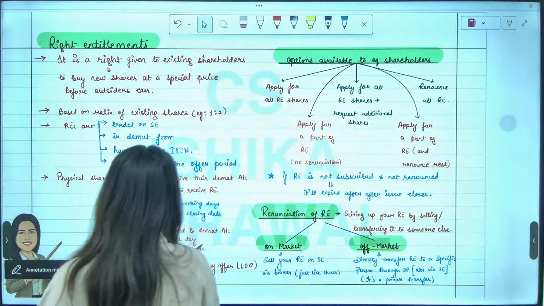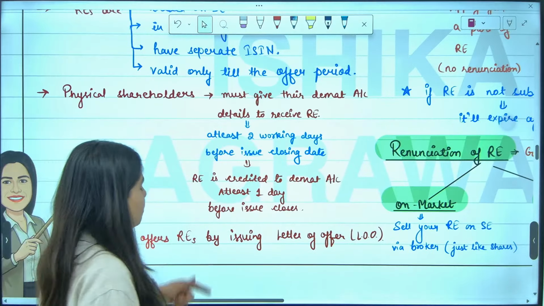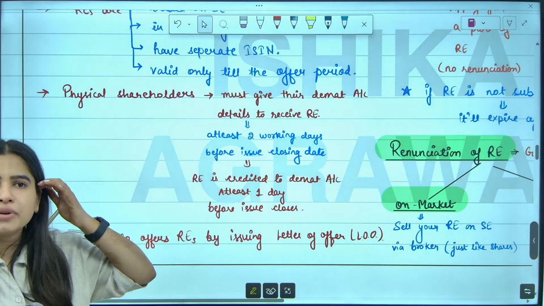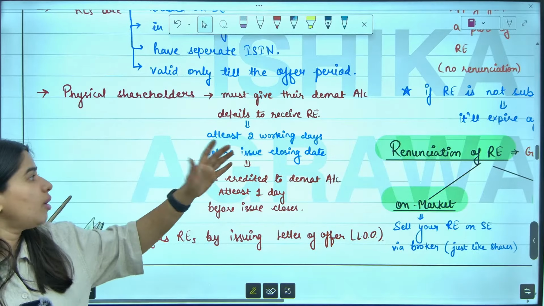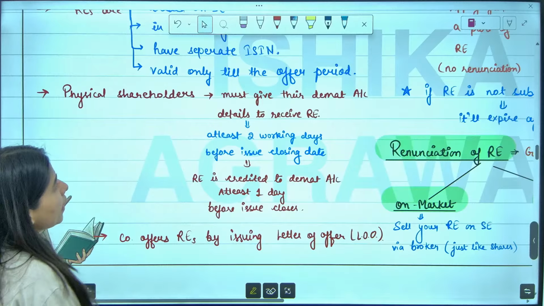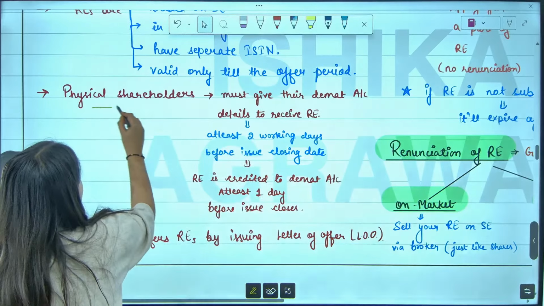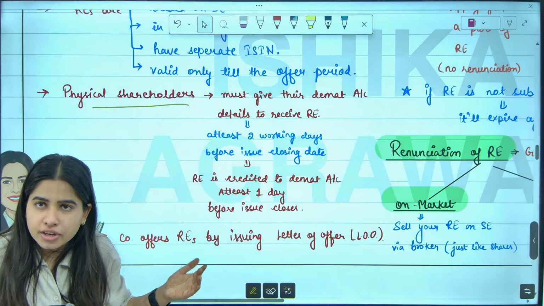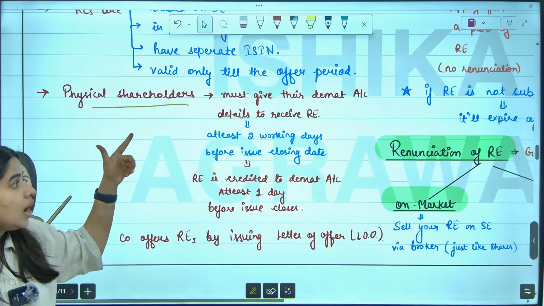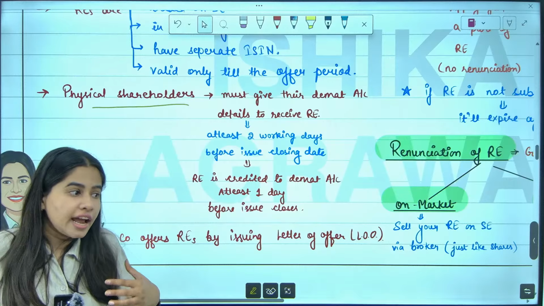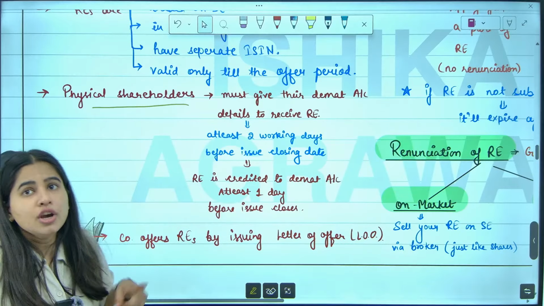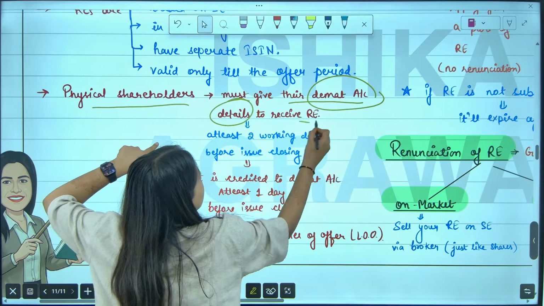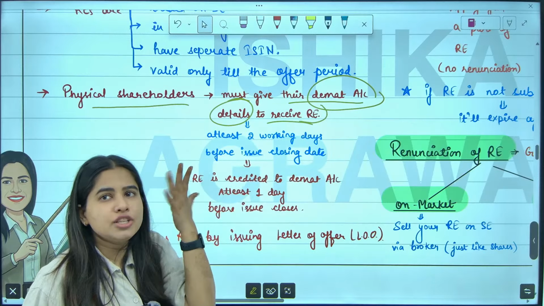That's it. Acha, one small point is given here. Ma'am, what if, practically this is not possible now because every company except for small companies is required to have its shares in demat form. So here one point is given that if you are a physical shareholder, means right now you don't have demat shares, your shares are in physical form, then how can you get your rights offer? The rights offer will be given only and only in demat form. So in that case, if you are a physical shareholder, you have to give your demat account details to the stock exchange in order to receive the rights entitlement. Otherwise, you will not get the rights offer.